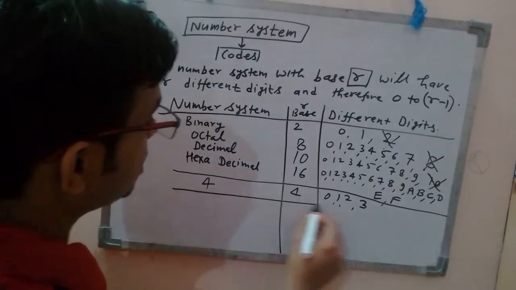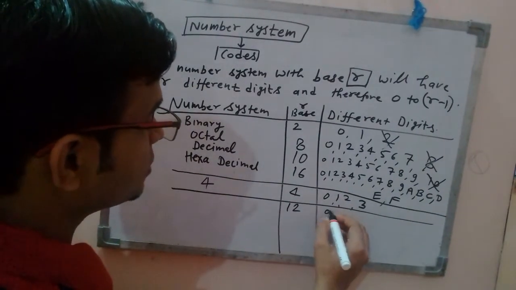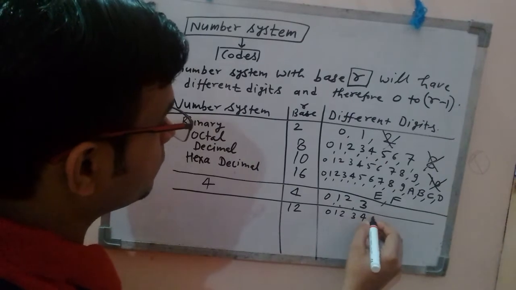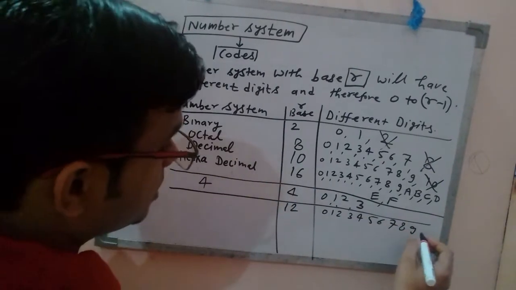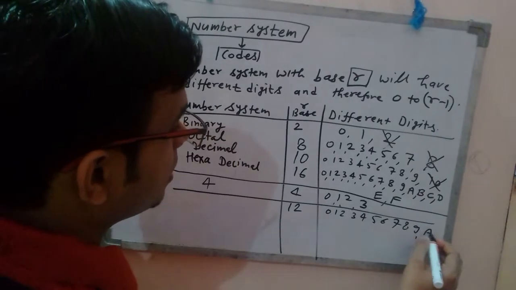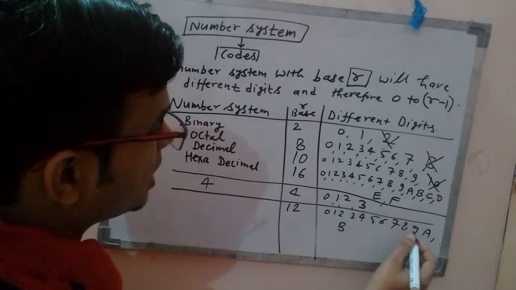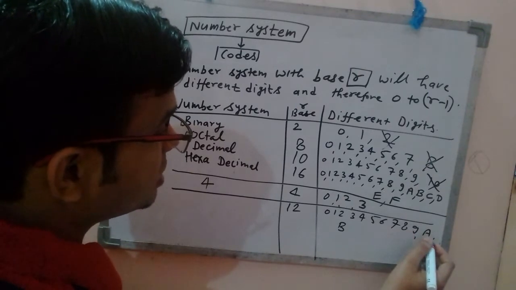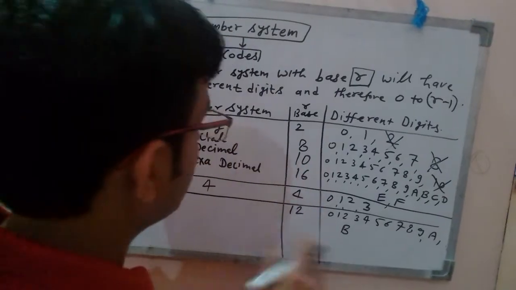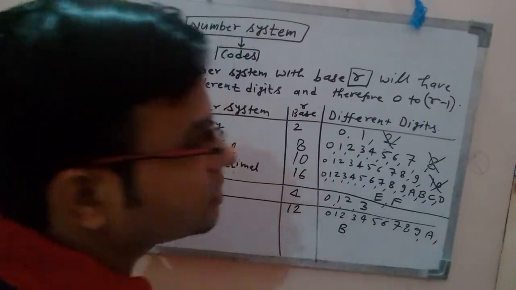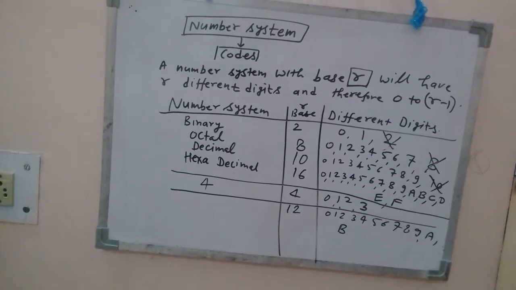Similarly, he has chosen a number system whose base is 12. Then what are the different digits? 0, 1, 2, 3, 4, 5, 6, 7, 8, 9, right? Then after 9 there is a 10, 10 means A, 11 means B, right? So from 0 to 11 it will go. r minus 1, it will go. And these are different number systems, right?